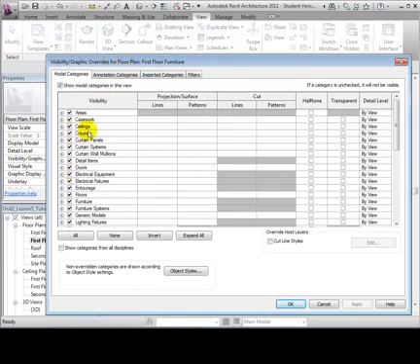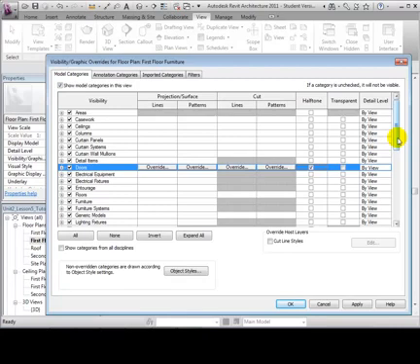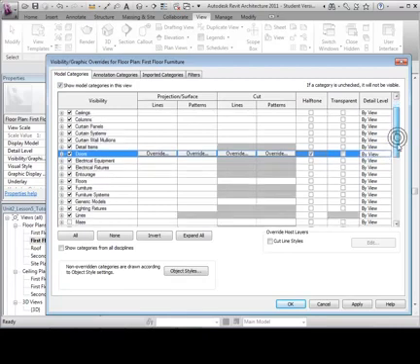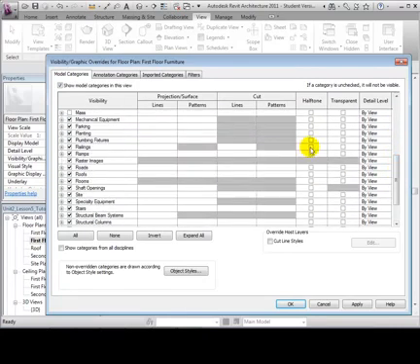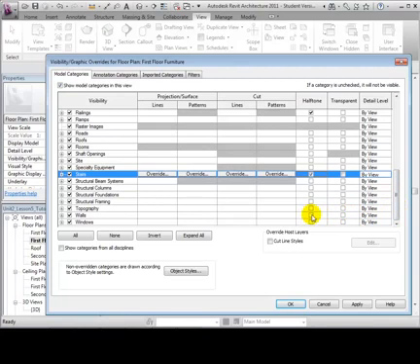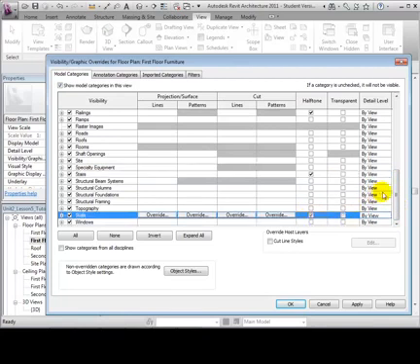In this menu, we can change how elements are displayed based on their category. We can hide elements, change the appearance of their lines, halftone them, or make them transparent. To emphasize the furniture in our view, let's halftone the stairs, rails, walls, and doors. Next, let's hide specialty equipment, like the elevators.